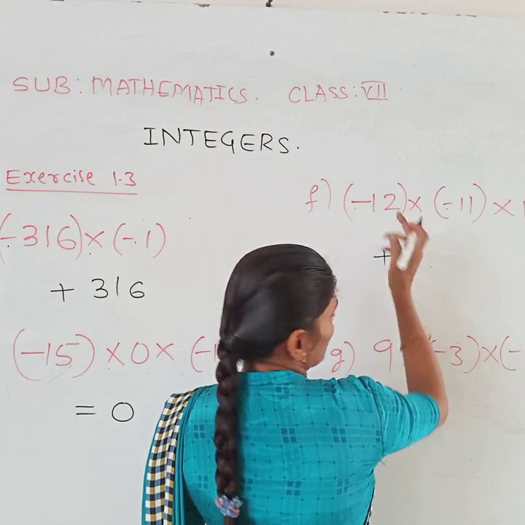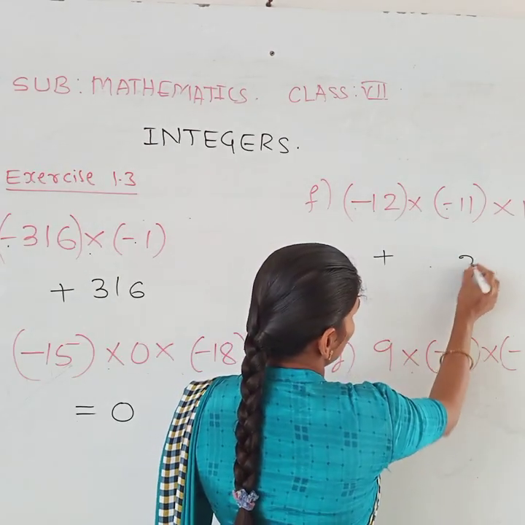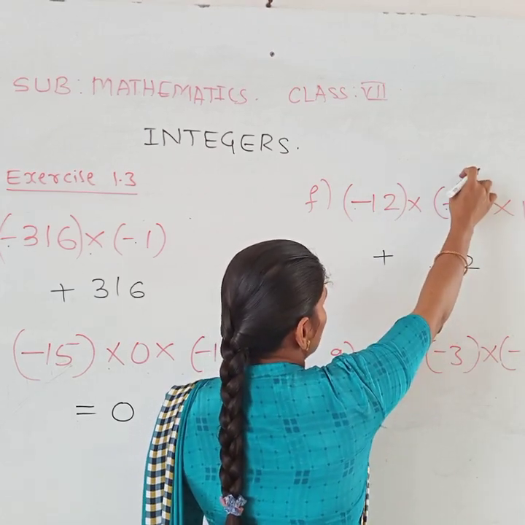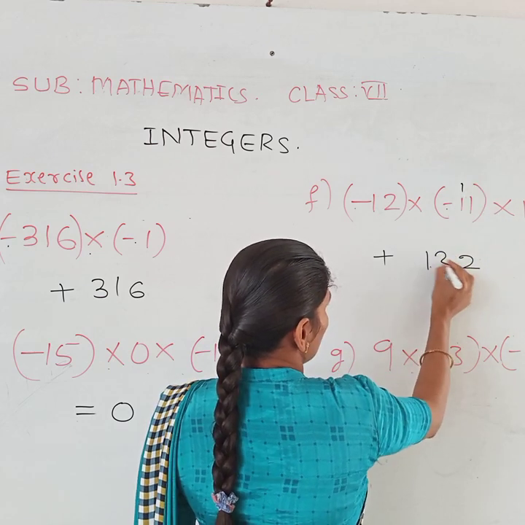12 into 11, we can multiply. 12 ones are 12, 12 ones are 12, plus 1, 13.